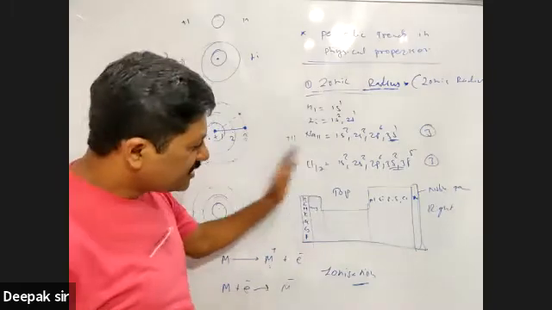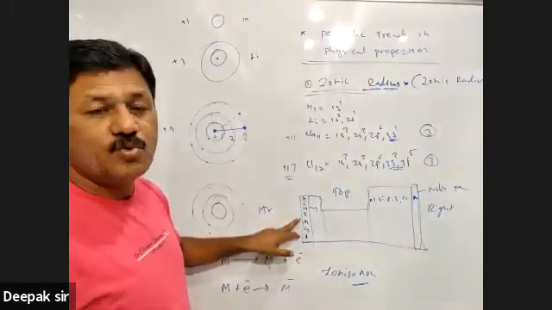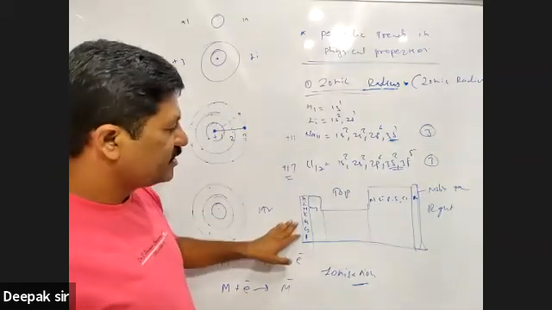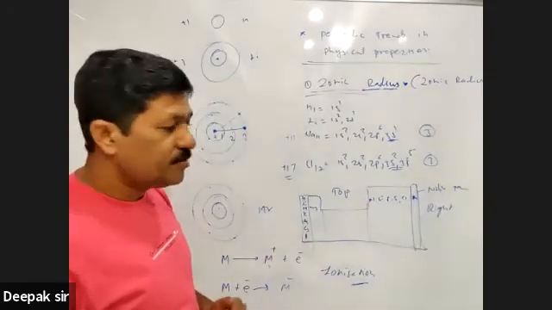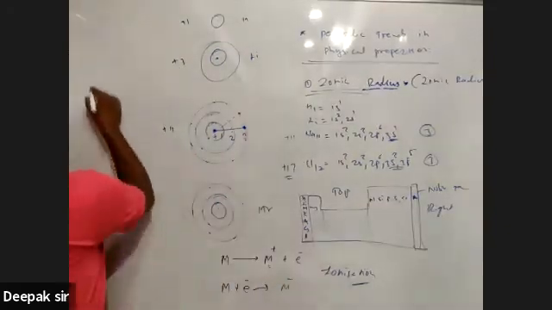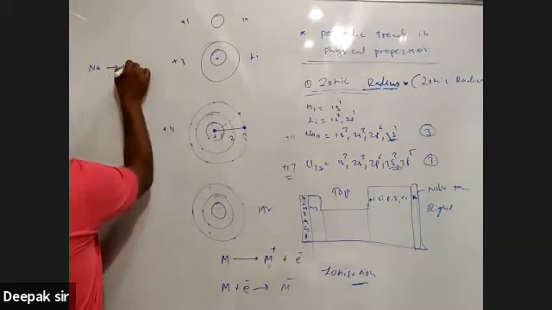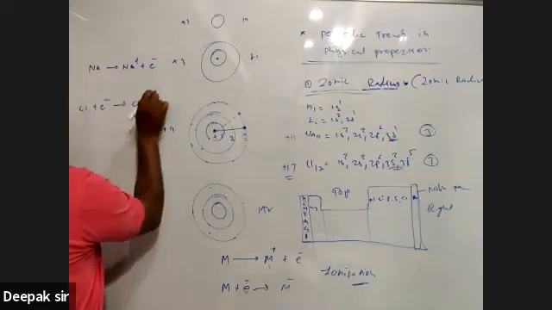अब देखिए periodic table में बात करते हैं तो already हमने देखा कि these are the metals and this metal has the tendency to lose electron. This non-metal has the tendency to gain electron. तो हमने कभी भी देखा है कि sodium prefer to lose electron. So reaction generally ऐसा होता है कि sodium has lost electron to form Na plus, one electron is lost, and chlorine has gained electron to form Cl minus.